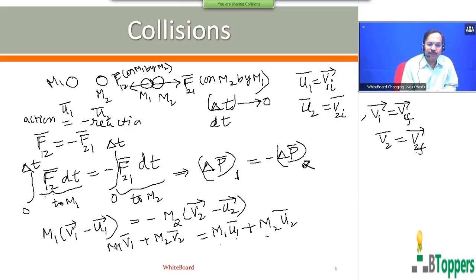M1 V1 bar is the linear momentum of the first mass M1 just after collision. M2 V2 bar is the linear momentum of the second mass M2 just after collision. So M1 V1 bar plus M2 V2 bar, the vector sum of the linear momenta of the two masses just after collision, will be equal to the vector sum of the linear momentum of the two masses just before the collision.